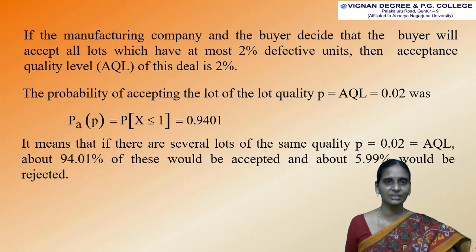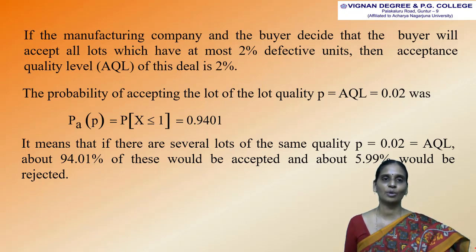If the manufacturing company and the buyer decide that the buyer will accept all lots which have at most 2% defective units, then the acceptance quality level of this deal is 2%. Now we have to find the probability of accepting a lot of quality P equal to AQL, that value here is 2%, which means 0.02.